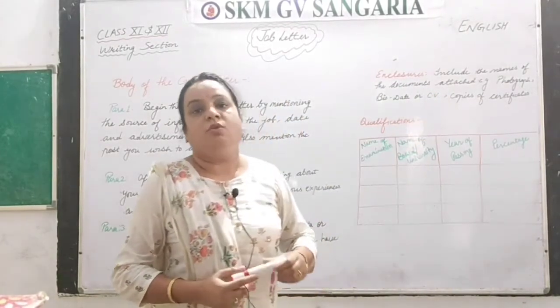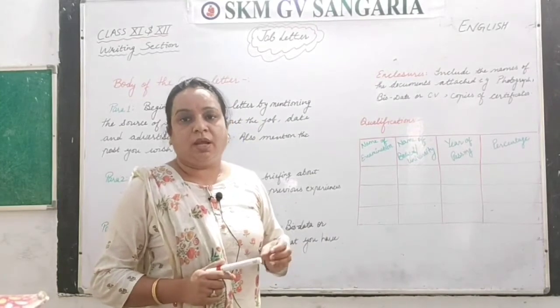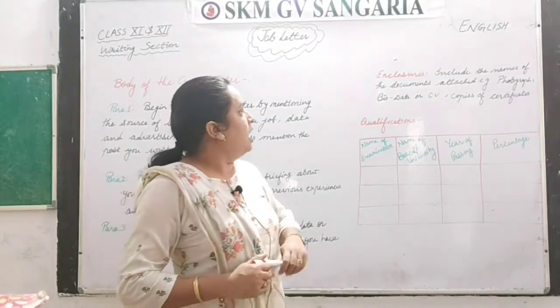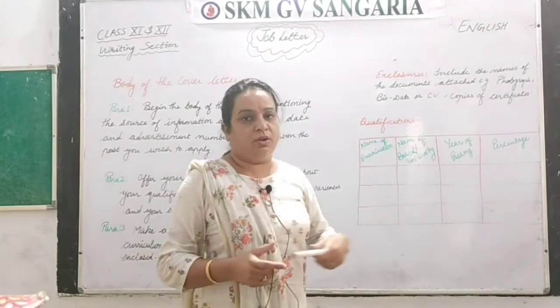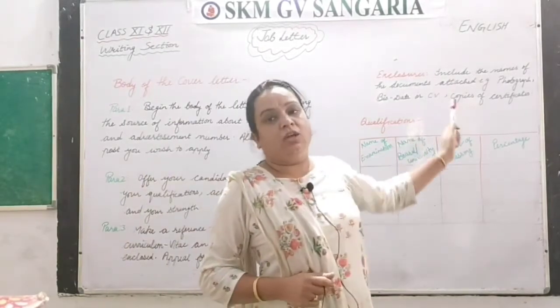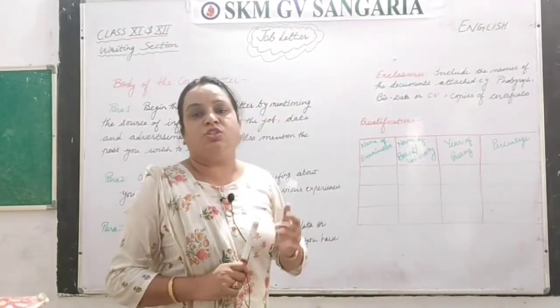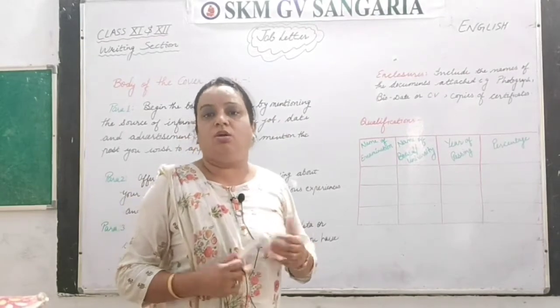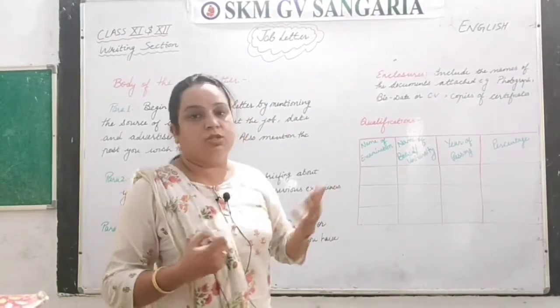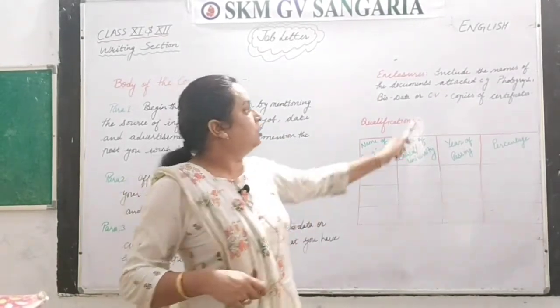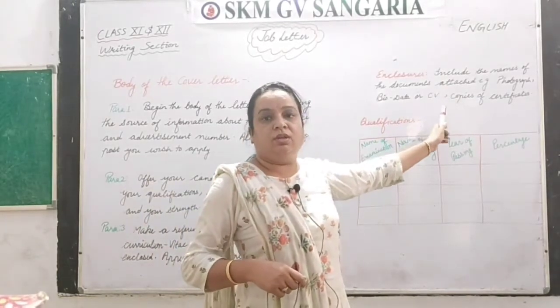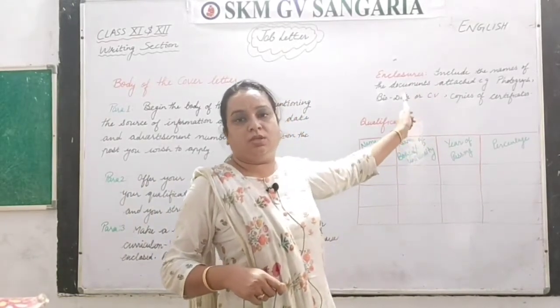For example, photographs, your passport size photographs, and then biodata or CV, whatever you are attaching, and the copies of the certificates which are attested or not, or the originals or the testimonials, whatever it is. You have to give the detail of all those documents here.